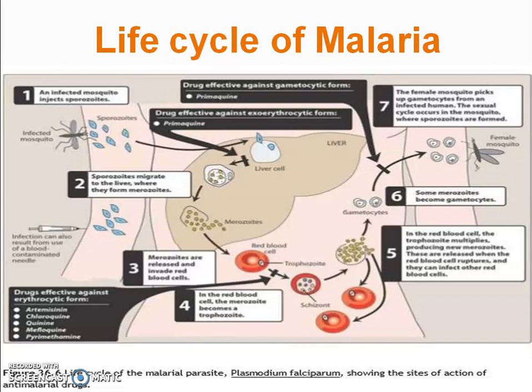Then the sporozoites are rapidly taken up by liver cells. These parasites develop into several thousand merozoites. Only a portion of liver stage parasites, known as hypnozoites, remain dormant in hepatocytes. In this stage, the parasites can remain dormant for months or several years.